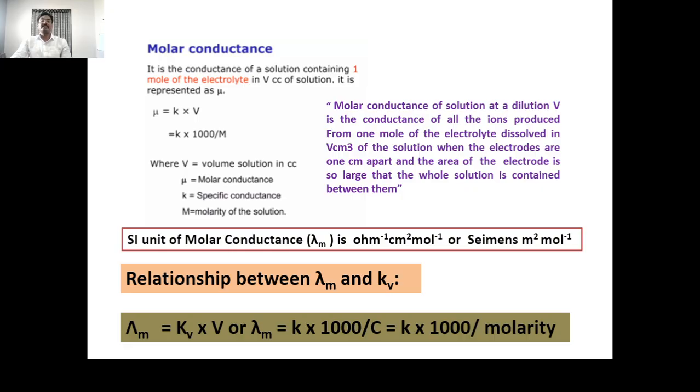This is the relationship between the molar conductance and the specific conductance.